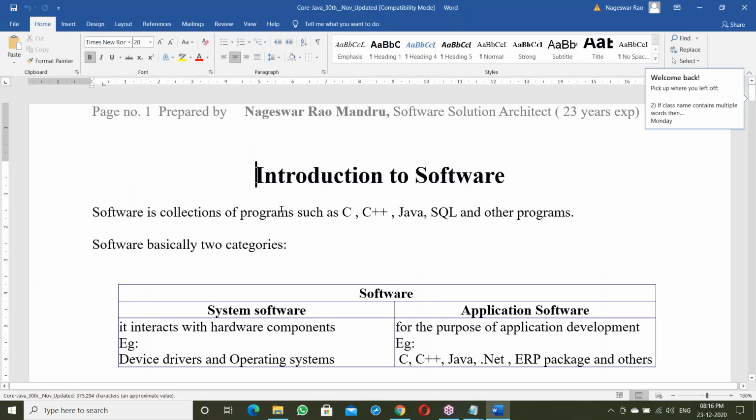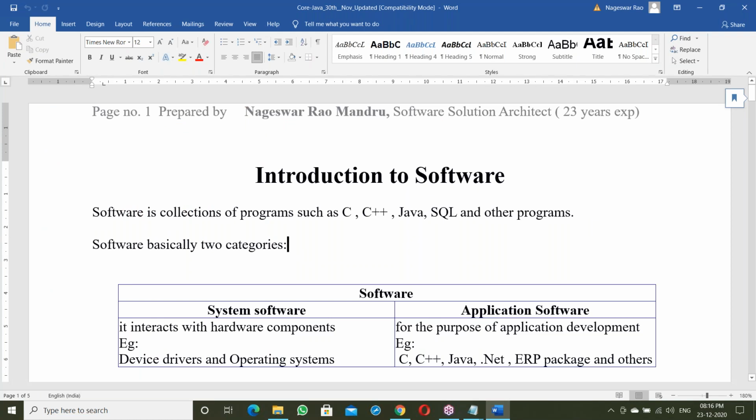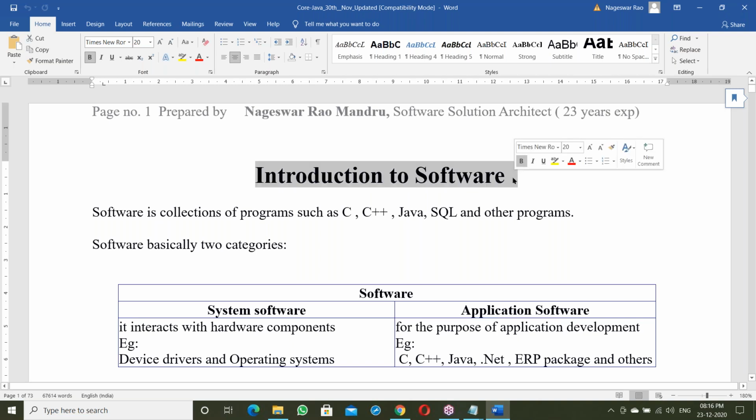Initially I'm starting from the very basics, so even freshers can understand. Whoever is joining, maybe a first year or second year engineering student, they should understand this. It starts from very basics.